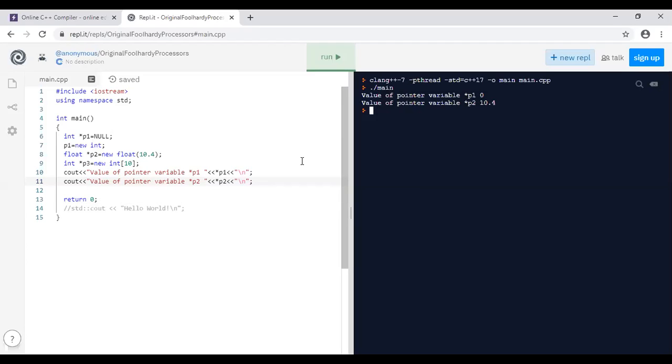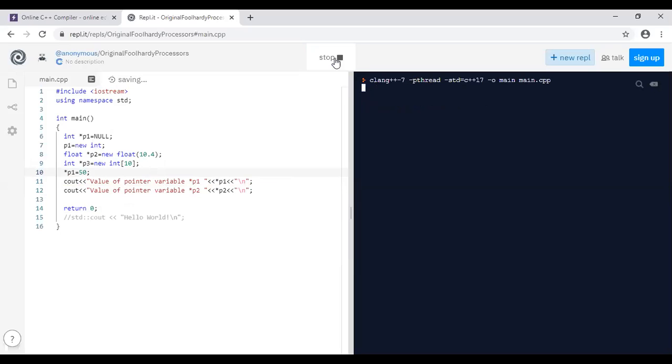What will happen with respect to *p1, guys? We have just created that variable, but we have not initialized it with respect to a particular integer value. So how are you going to provide that value? *p1 is equal to, assume 50. Now check. Value of pointer variable *p1 is 50 and value of pointer variable *p2 is 10.4.